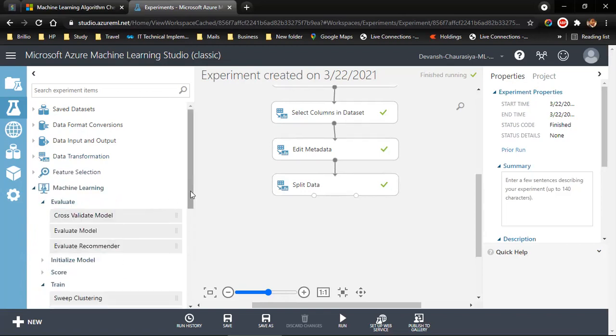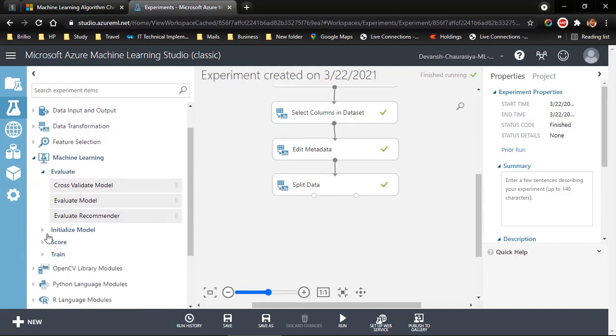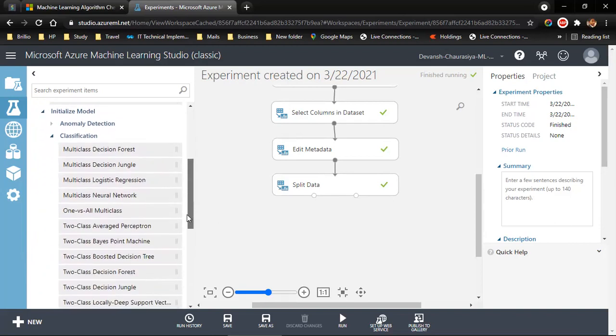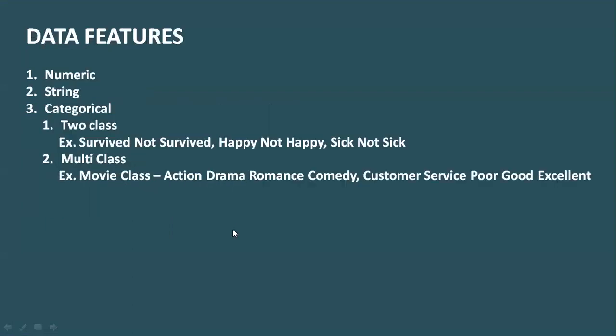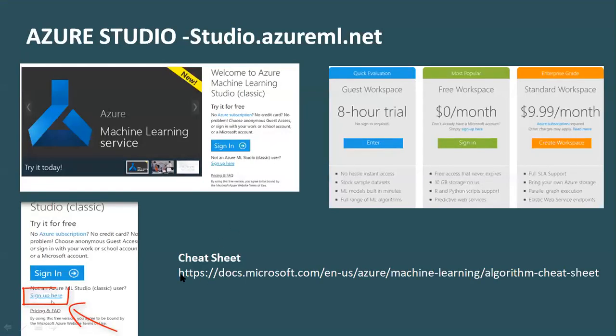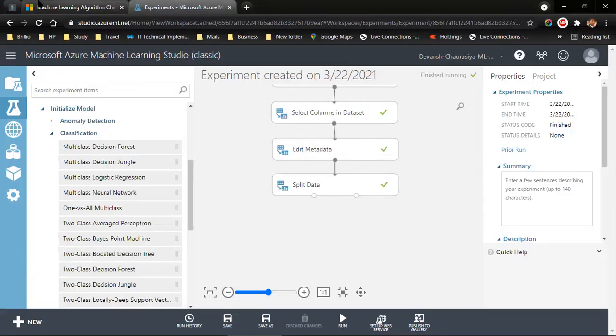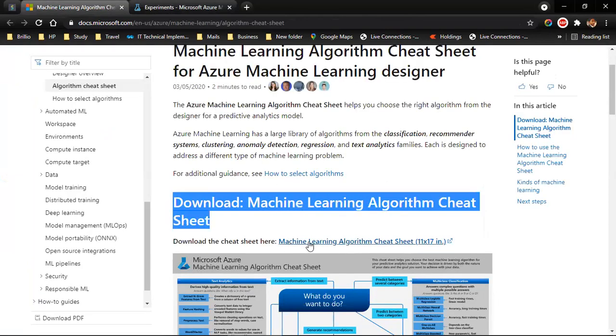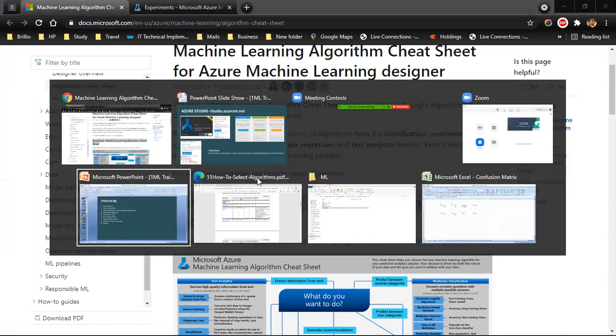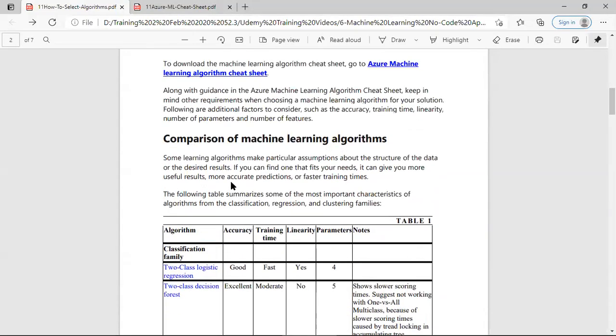And I need to initiate a model, correct? So I pick up the right algorithm. How you will get the right algorithm is, let's come here and I give this cheat sheet. On docs.microsoft, you download your cheat sheet from here. I can show you how it looks. It is right over here: download machine learning algorithm cheat sheet. You download it. I've already downloaded it, and it looks like this. One cheat sheet is right here, another cheat sheet is right here.